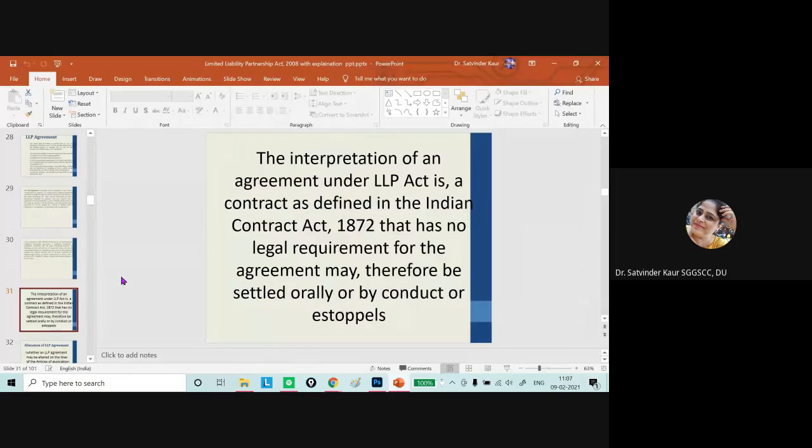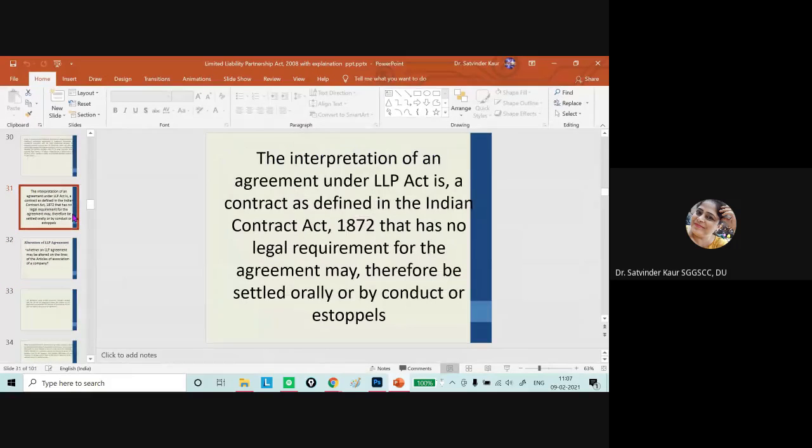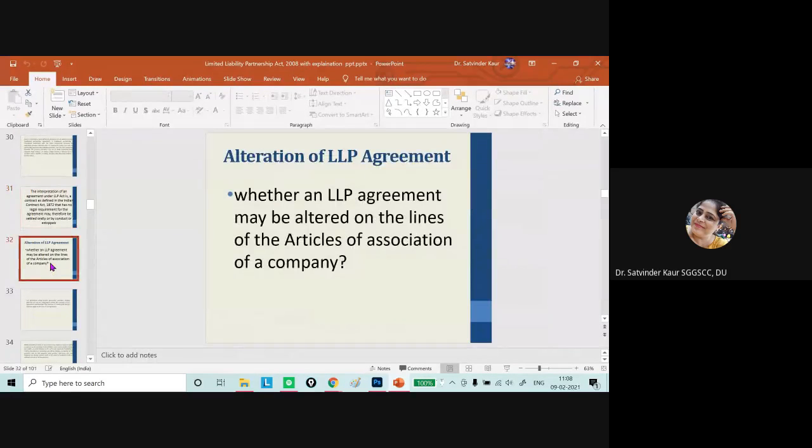Okay. So other than this, the interpretation of an agreement under the LLP Act is a contract as defined in the Indian Contract Act 1872. There is no legal requirement for the agreement, which may therefore be settled orally or by conduct or estoppel. So the LLP is just like a contract, but in this situation there is no legal requirement for the agreement, which can be oral or by estoppel, meaning separate conditions are not required. It must be there as per the legal obligation written in the contract itself.